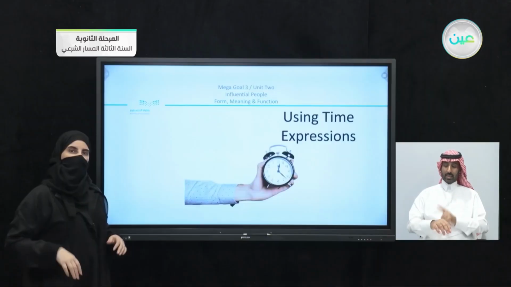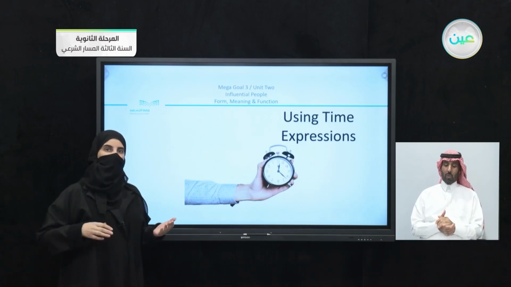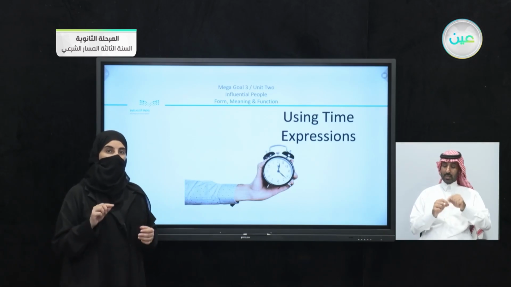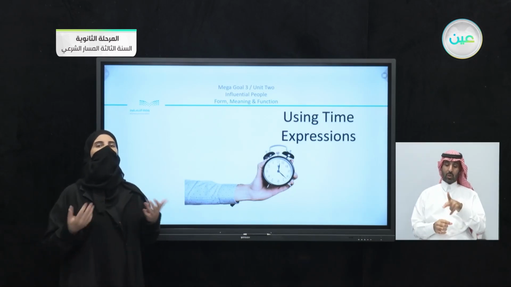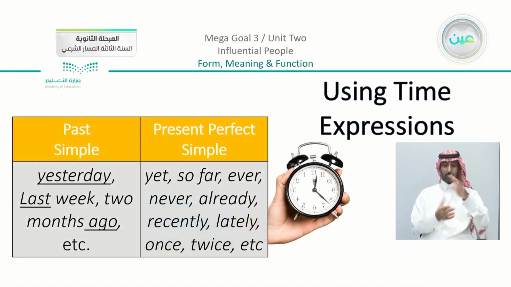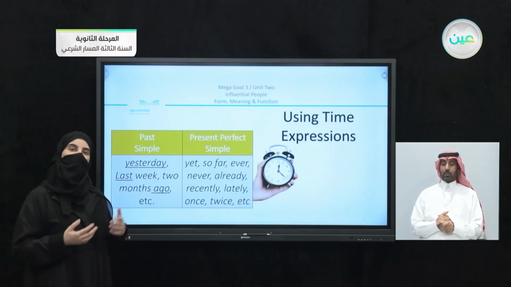Okay, now we have shown the difference in structure and the difference in meaning between the two structures, the past simple and the present perfect. Now it's time to see what different time expressions I can use with the two structures. If you have the past simple, you can use expressions like yesterday, last week, 2 months ago, etc. If you are using the present perfect, we have yet, so far, ever, never, already, recently, lately, once, twice. All of these words can be applied within the sentences.